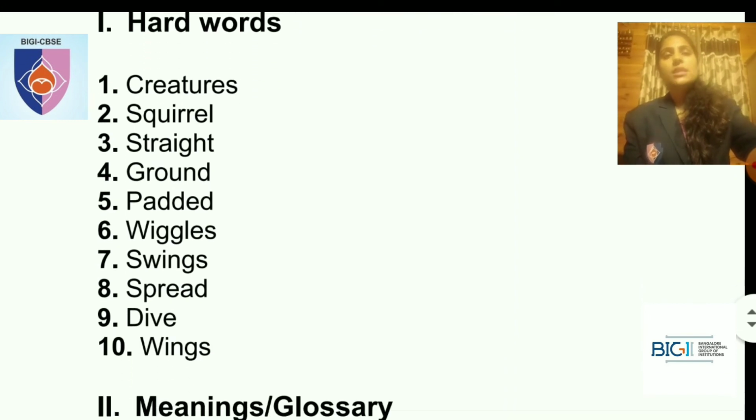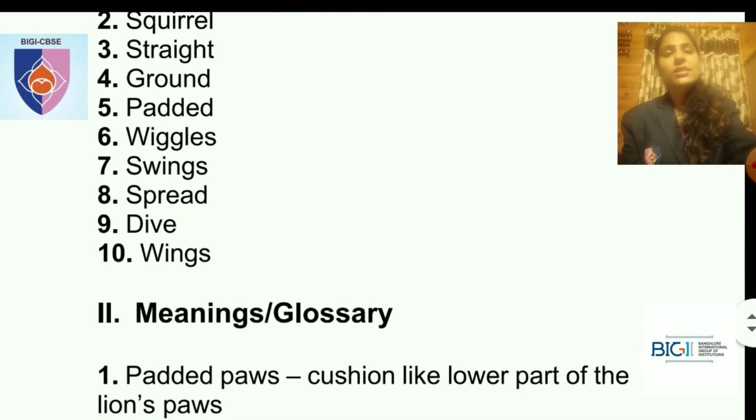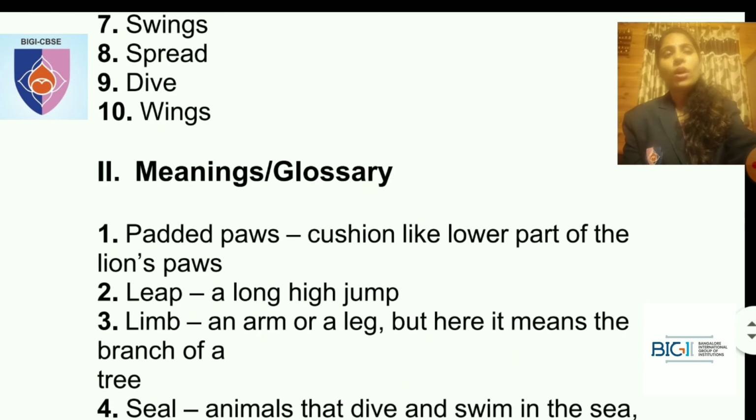Okay. The seventh one is swings. Swings. Eighth one is spread. Spread. Ninth one is dive. Dive. Tenth one is wings. Wings. So we have 10 hard words, students. And now the second main would be meanings or glossary.